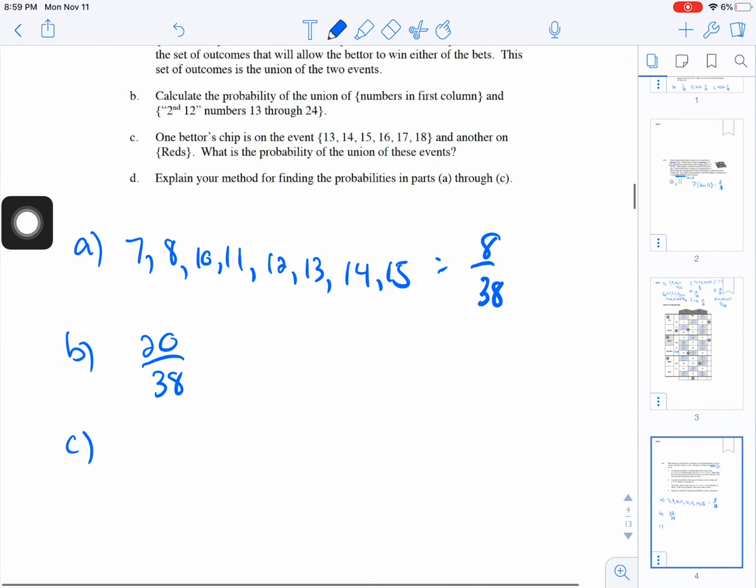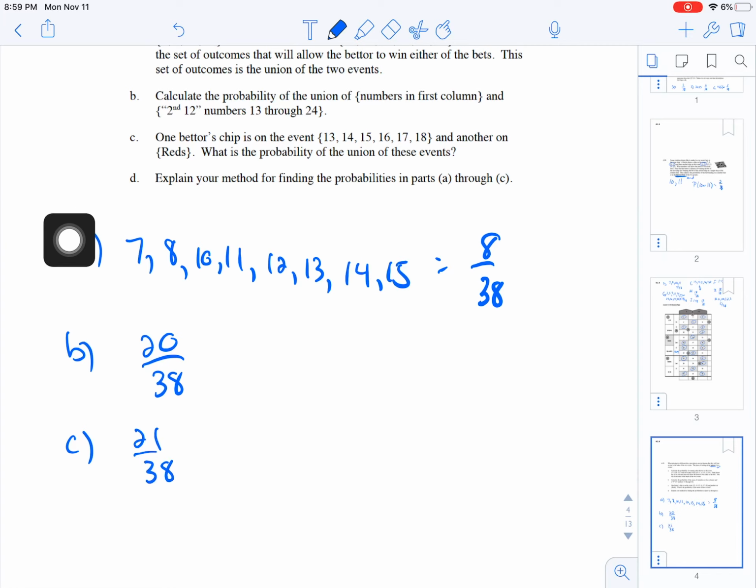There's 21 possibilities that we would win if we get these guys plus a red. So now explain your method. What I probably did is I just added them. I counted to be able to get to those right numbers, and that's completely valid.